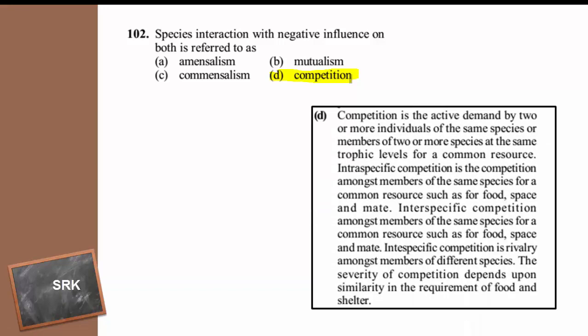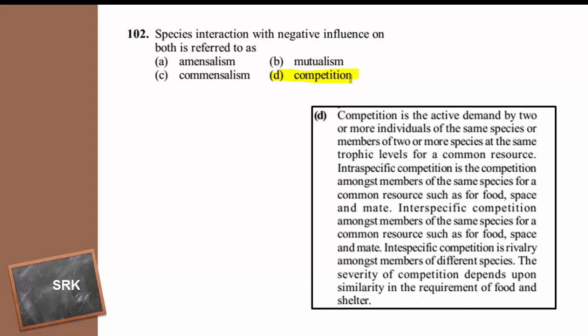So competition is always an active demand by two or more individuals of the same species or the members of more species at the same trophic level for a common resource. It may be intraspecific competition or it may be interspecific competition, but the severity of the competition depends on similarity in the requirement of food and shelter.